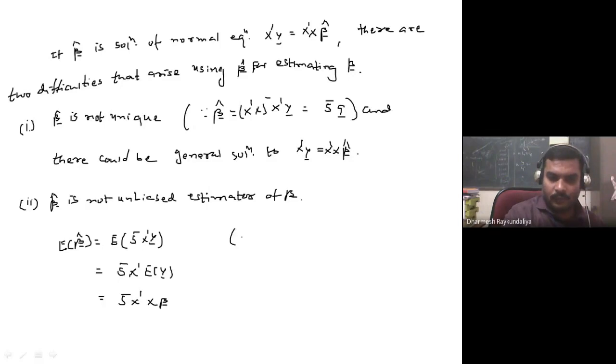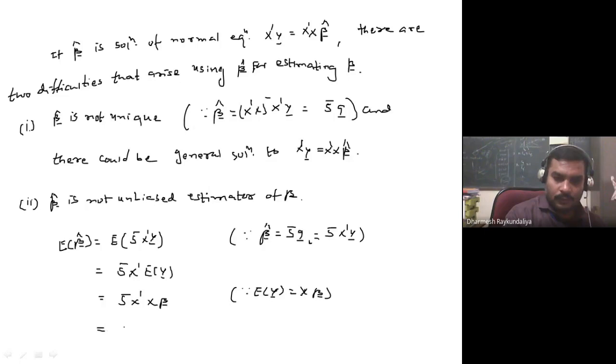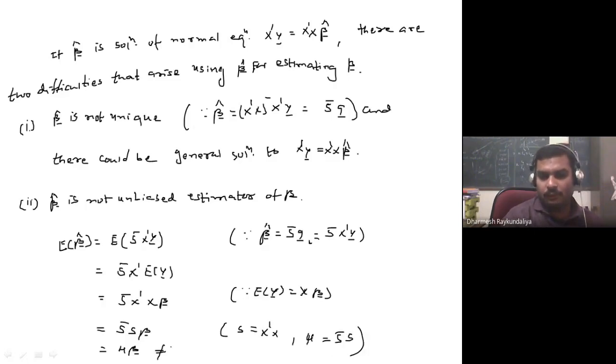So here you can say that beta cap equal to S bar Q is equal to S bar X dash Y. Here we know that expected value of Y is equal to X beta. So this is S bar S beta, and that is called H beta. Why? Because S equal to X dash X and H equal to S bar S. But S bar S is not identity, so it does not equal beta.